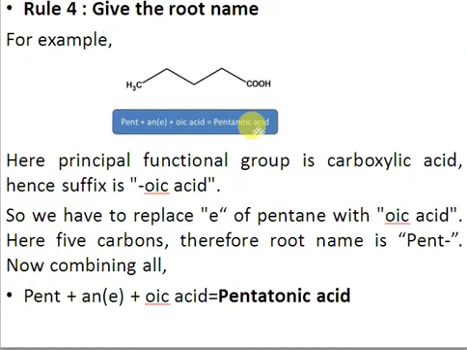Alright, so in this way we can give the root name for any compound. Just count the number of carbons, consider the functional group present, and replace the E of the alkane with the suffix of your functional group. Then you will get the root name. So the name will be pentanoic acid.